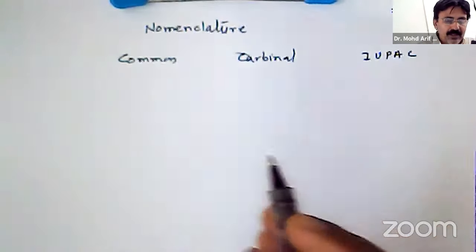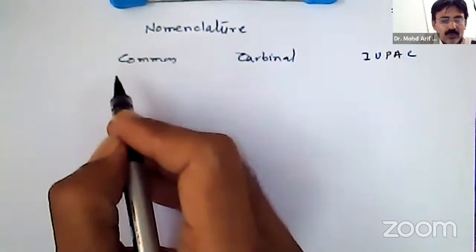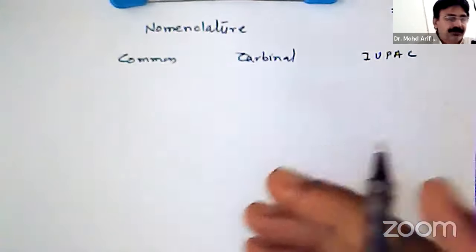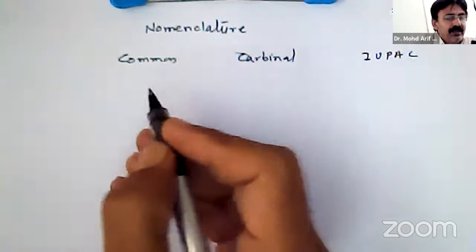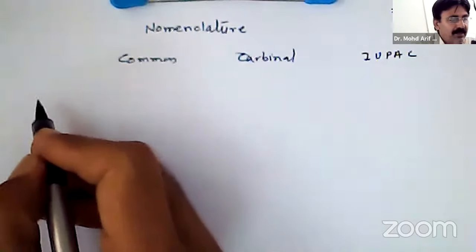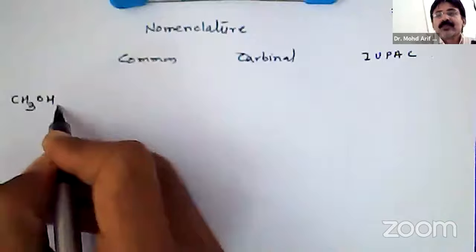We have already seen the rules for naming these compounds under these categories. Now today we will see the structure and name in the common, carbinol and IUPAC systems simultaneously. So the first compound is CH3OH.